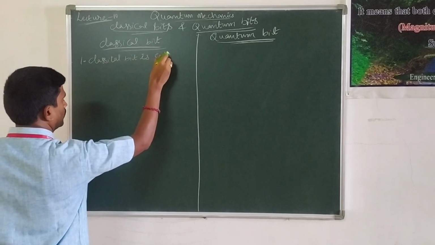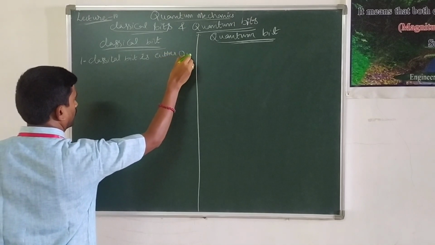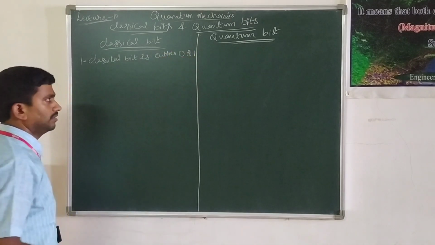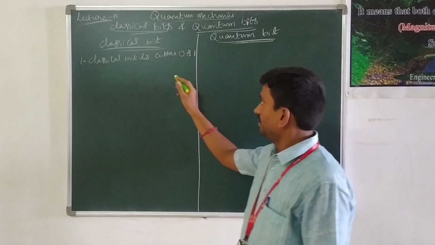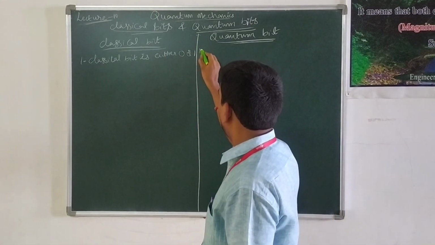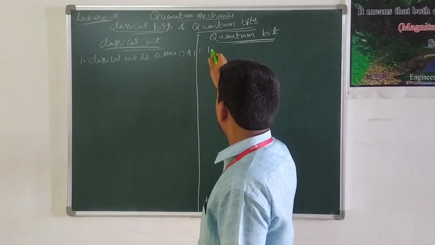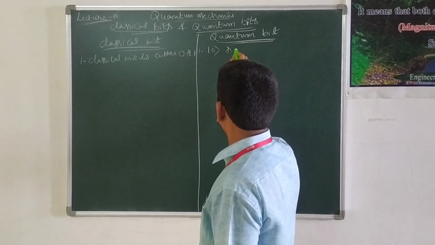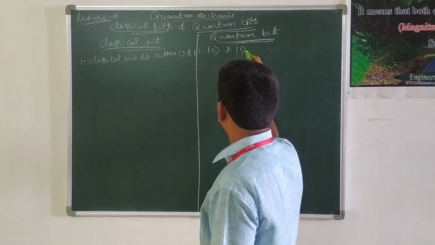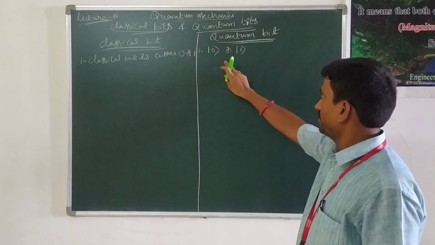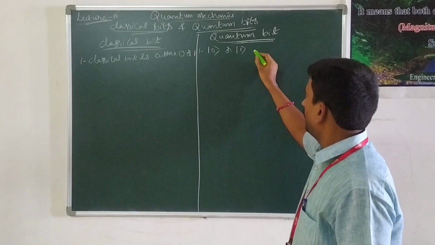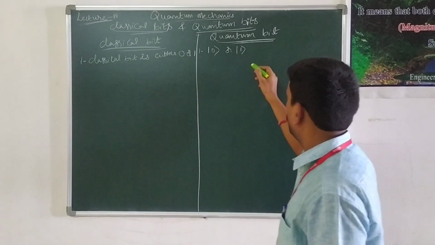Whereas quantum bit generally represents the ket vector of 0 or ket vector of 1. This is the representation of classical bit. Quantum bit, or it is the combination of both.